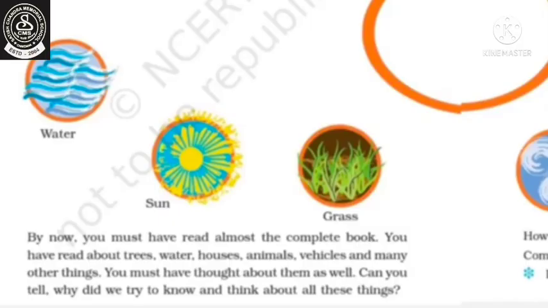So here in the textbook you can see that it is written, by now you must have read almost the complete book. Yes, we have read the complete book. You have read about trees, water, houses, animals, vehicles, and many other things. Yes, just now we have seen that we have read about all these things in our previous chapters.